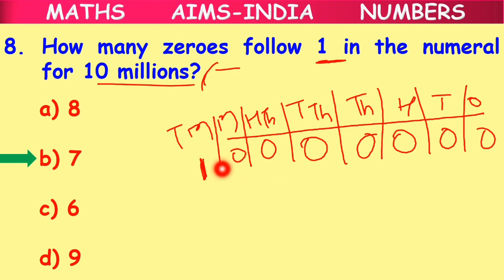Follow means coming after. When you say someone is following you or the dog is following you, what do we mean? The dog is coming after you, coming from your back. In the same way here, how many zeros follow 1 means how many zeros come after 1 in 10 millions. Fill up the 10 millions place with 1 and all the remaining places with 0. We got 7 zeros here. 1, 2, 3, 4, 5, 6, 7. So 7 zeros follow 1 in the numeral for 10 millions. Clear children?